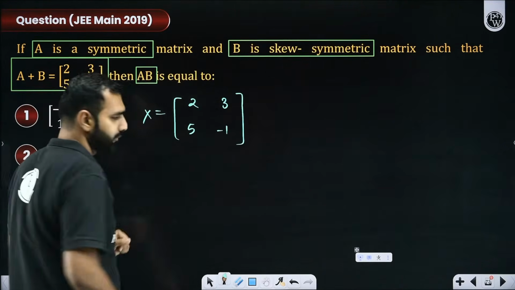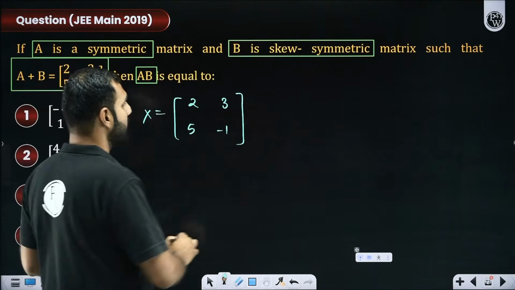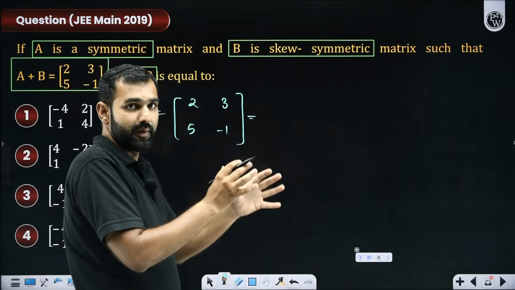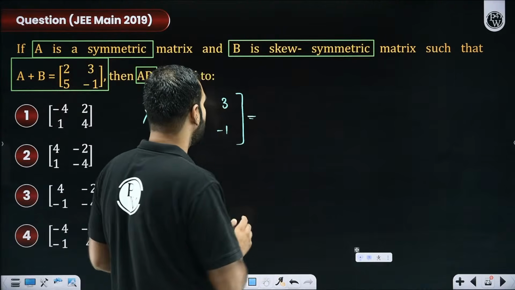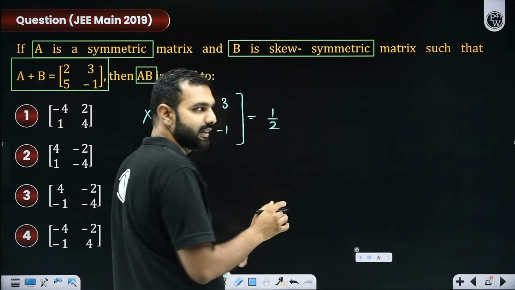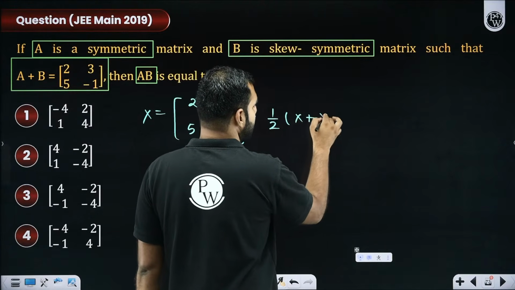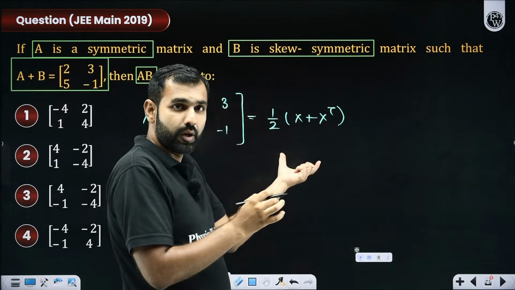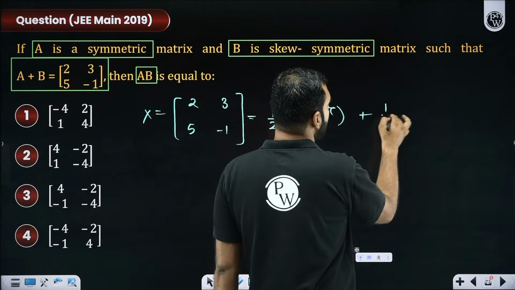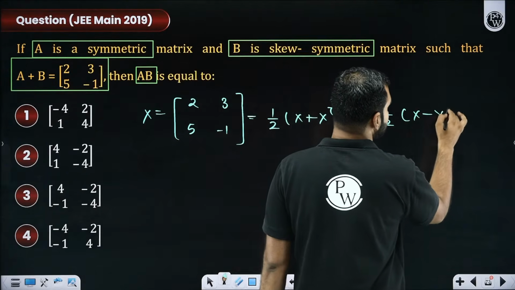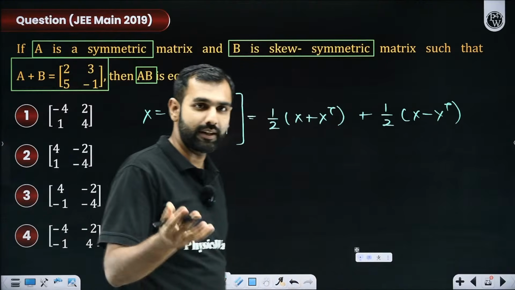If I ask you to write it as a sum of a skew symmetric and a symmetric matrix, how will you do it? I hope you remember. It will be half of X plus X transpose, that will be the symmetric part of it, and half of X minus X transpose, that will be the skew symmetric part of it. Yes or no?